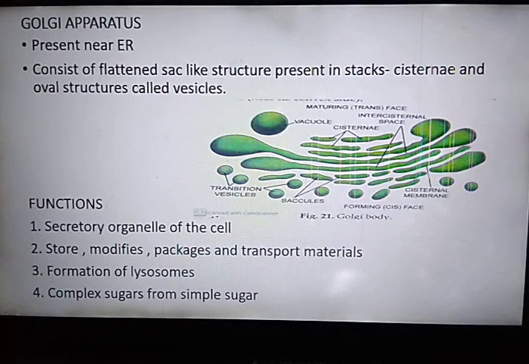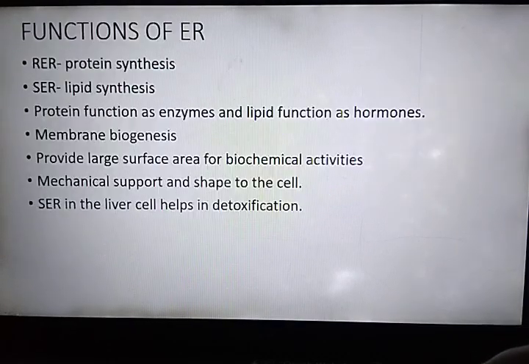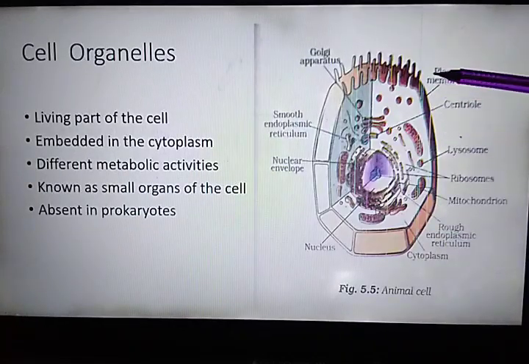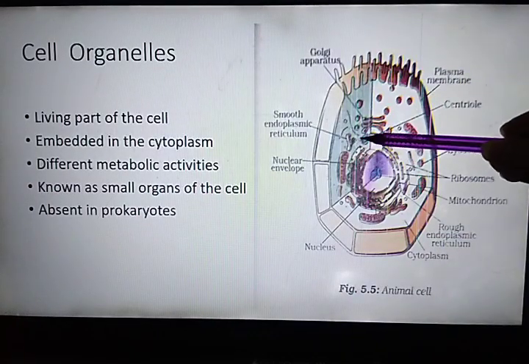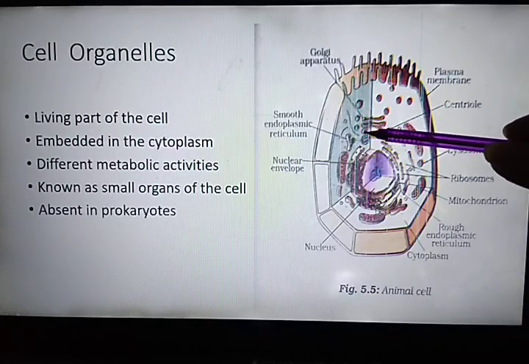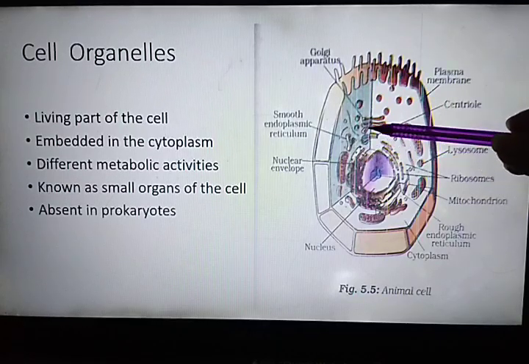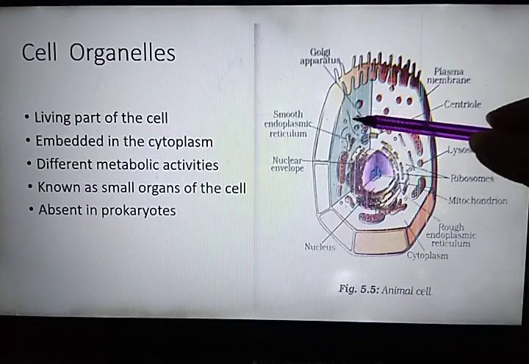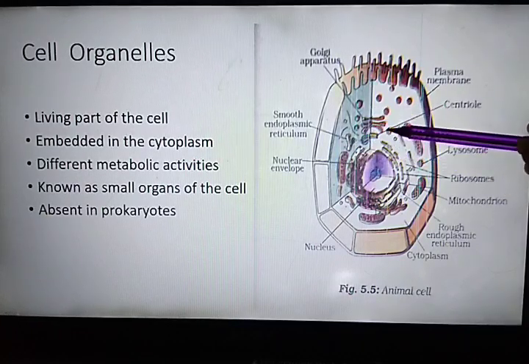Next part is function of Golgi body or Golgi apparatus. Number 1, Golgi complex have connection with membrane of endoplasmic reticulum, therefore form complex cellular membrane system. You can see in this diagram, here it is the endoplasmic reticulum, here it is Golgi complex. Now it is not shown here clearly, but endoplasmic reticulum and Golgi complex, they have connections with each other. So that's why they form complex membrane system.